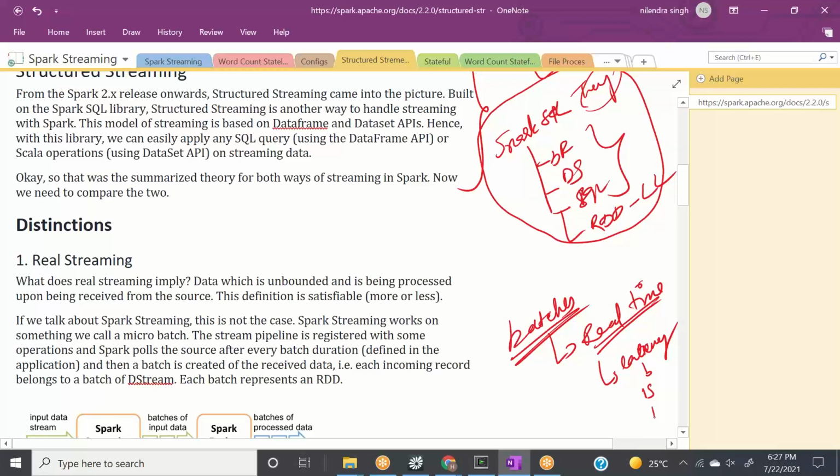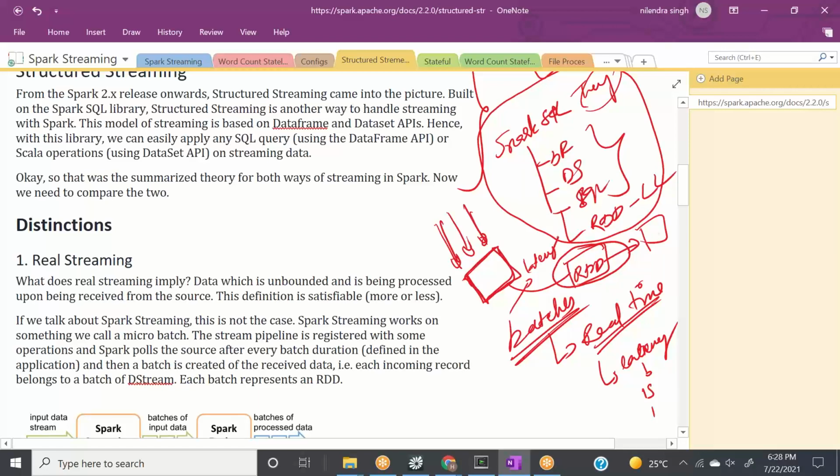So what we were doing in Spark streaming, we are converting our input data into batches first. Then we call these batches DStreams, and in every window we are creating RDDs, and then we are doing some operation on these RDDs and writing the result. But behind the scenes, everything is an RDD. And converting this into DStreams and RDDs takes time, so we call it latency.